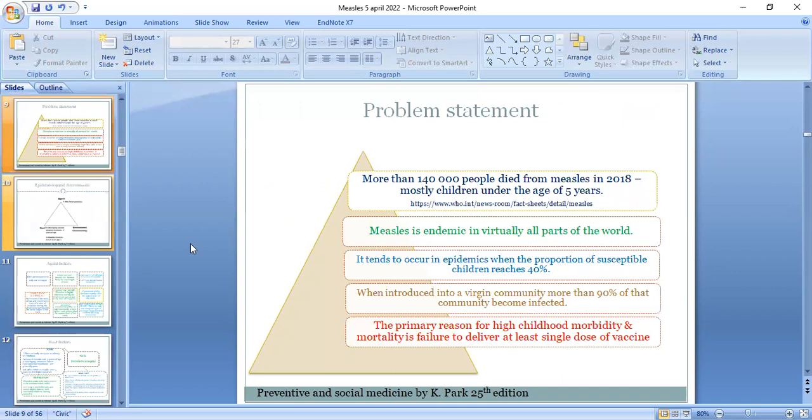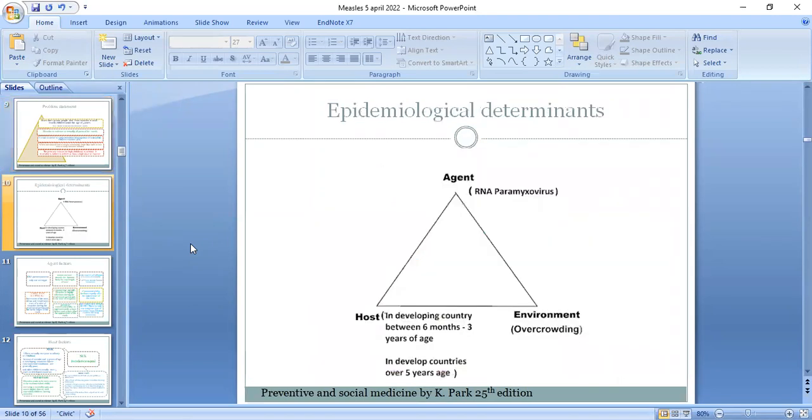Now, the problem statement of measles. More than 140,000 people died from measles in 2018, mostly children under the age of 5 years. Measles is endemic in virtually all parts of the world. It tends to occur in epidemics when the proportion of susceptible children reaches 40%. When introduced into a virgin community, more than 90% of that community become infected. The primary reason for high childhood morbidity and mortality is failure to deliver at least a single dose of vaccine.